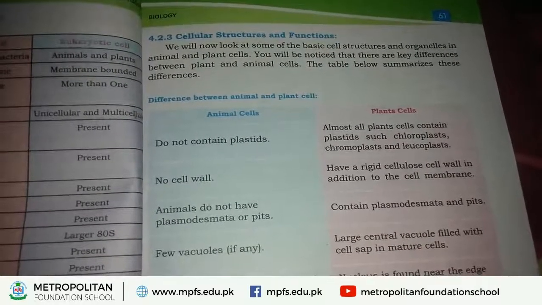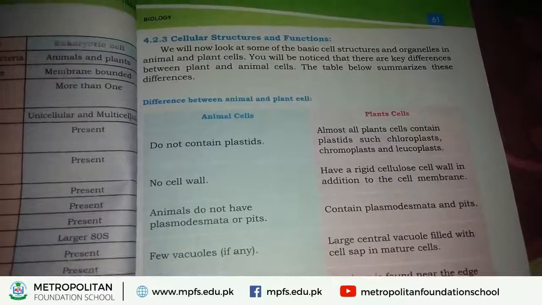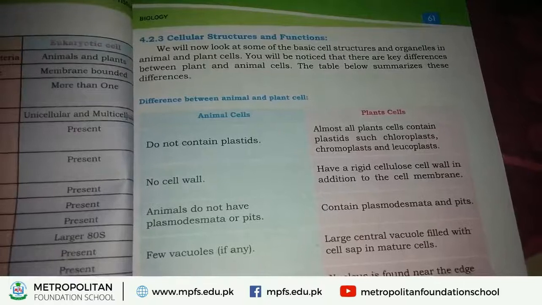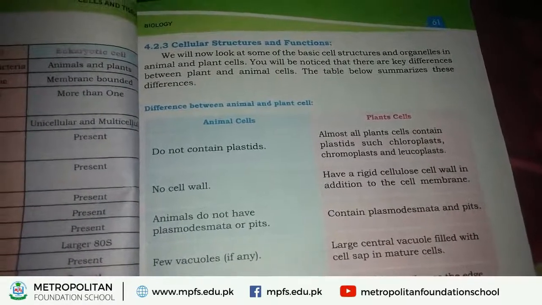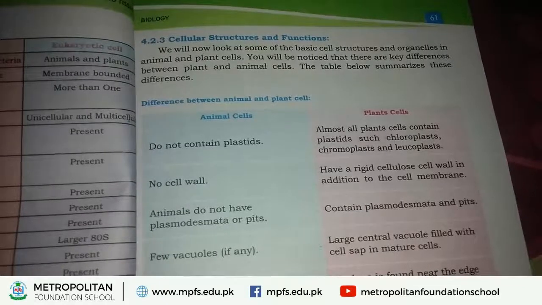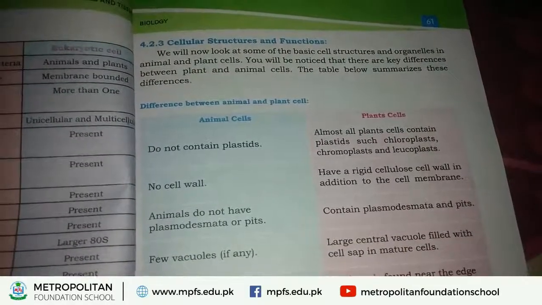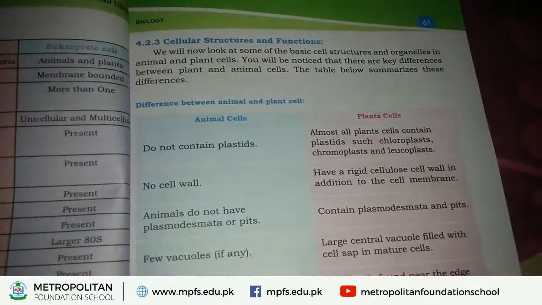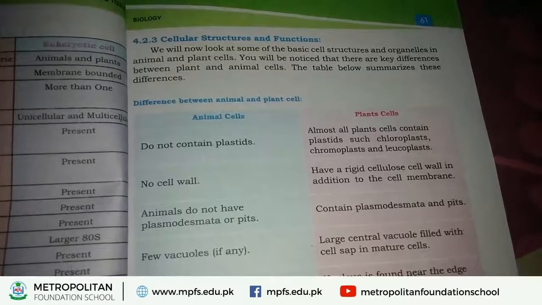Chloroplasts contain green color pigment. They are green colored. Chromoplasts have colors other than green, like yellow, red, blue, orange. Okay? They are called chromoplast.